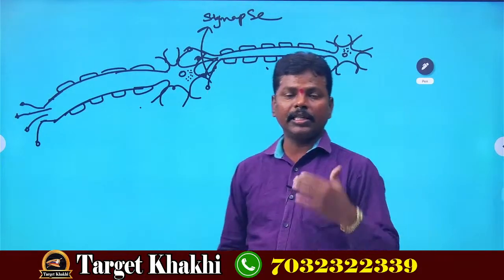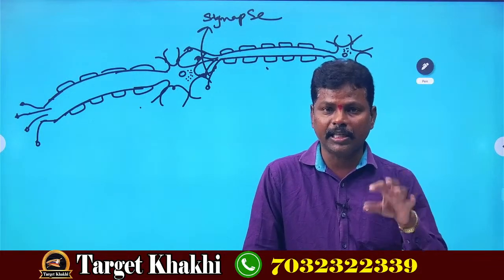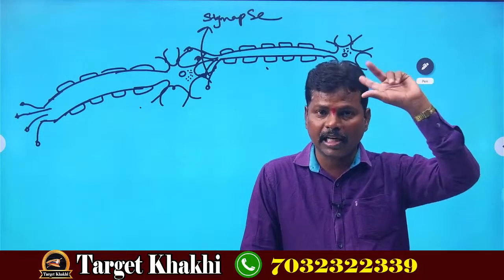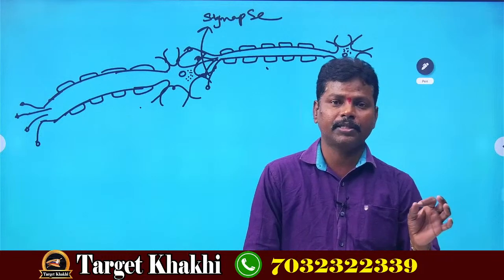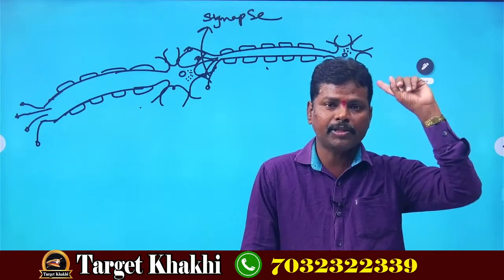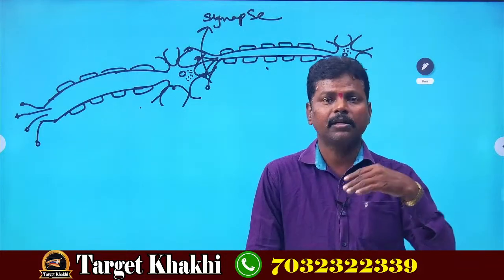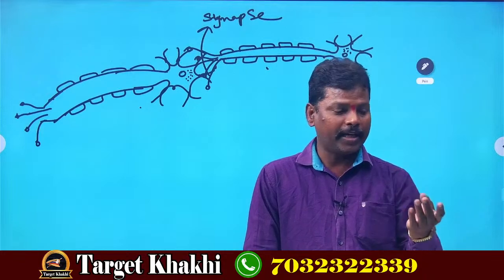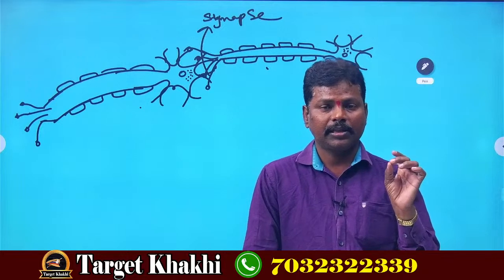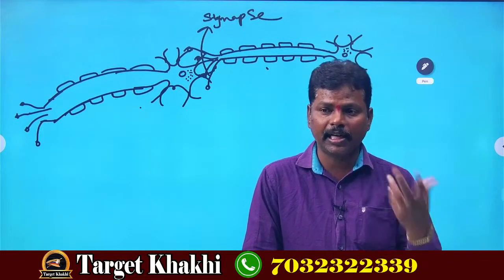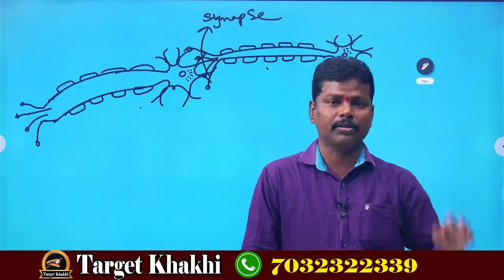So in our body, so many synapses will form only to transmit the information, otherwise the messages cannot be sent to the brain. Whenever we touch any hot object or cold object, from nerves only the message will be passed to the brain, and after passing the brain will give signals, and those signals will pass again from the neurons. With the help of our skin, the receptor cells which are connected to the nerve cells tell us whether the object we touched is hot or cold.